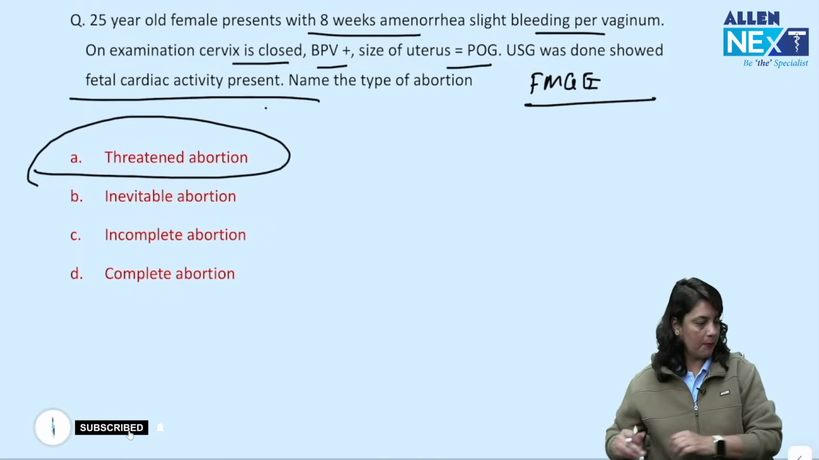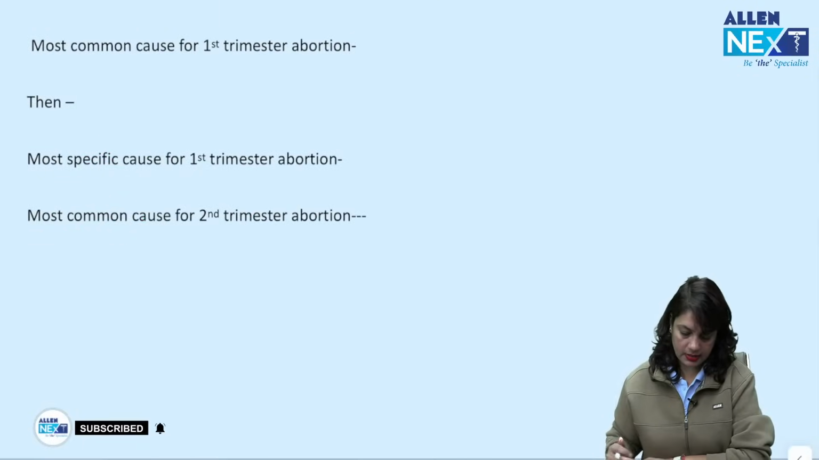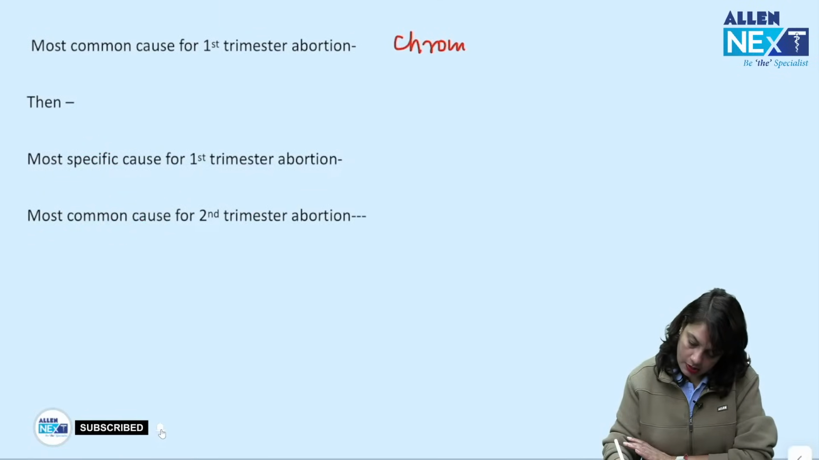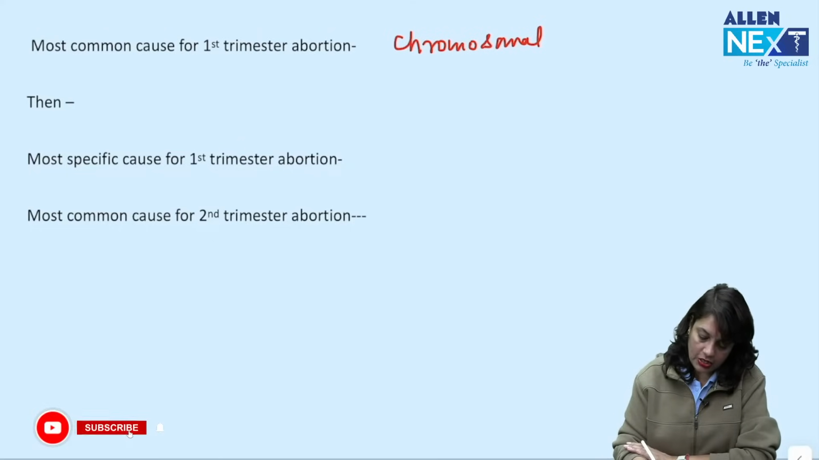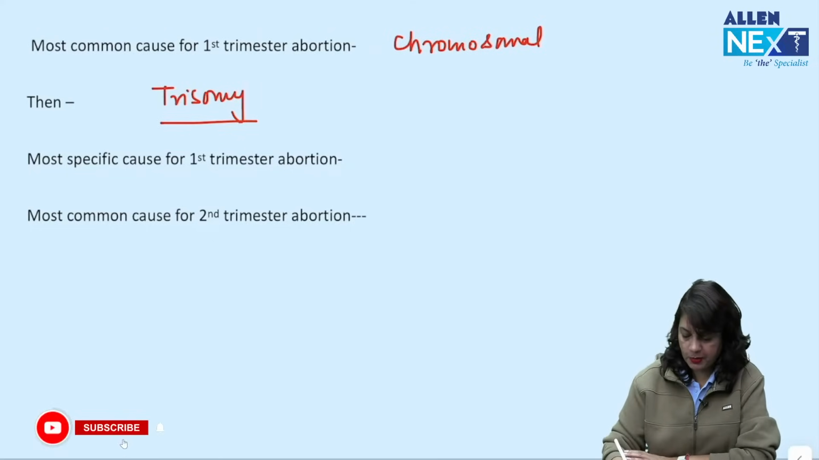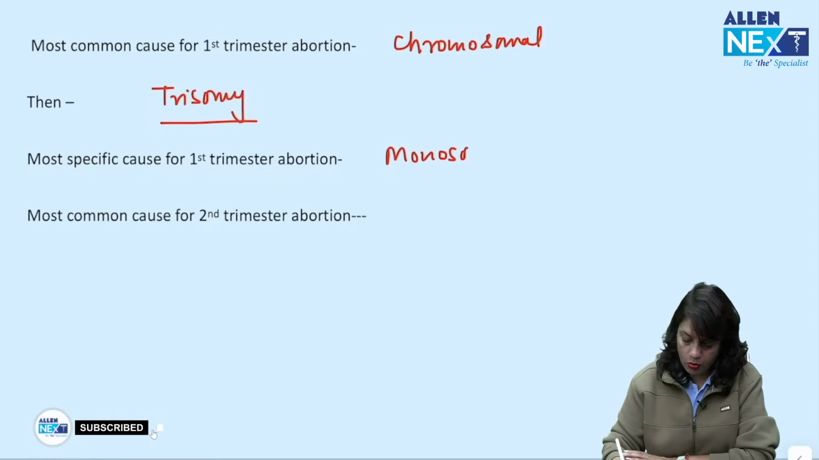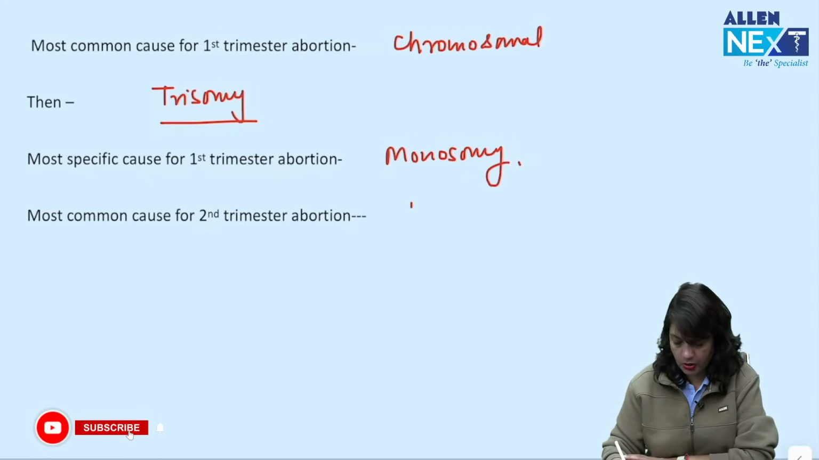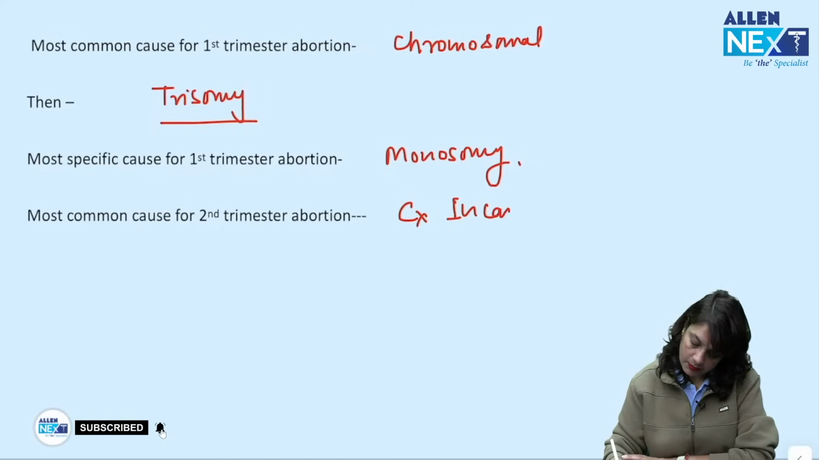Next, most common cause for first trimester abortion is chromosomal. Which type? Trisomy is the most common cause. Most specific is monosomy. Most common cause for second trimester abortion, cervical incompetence.